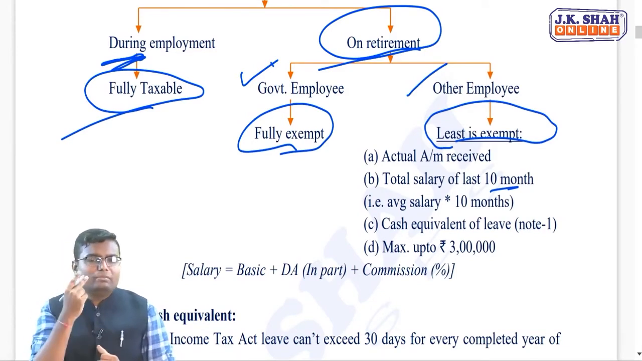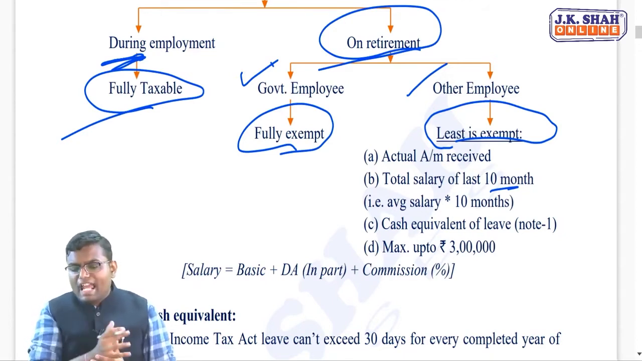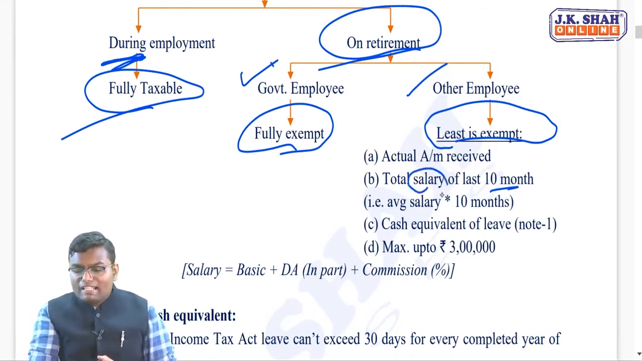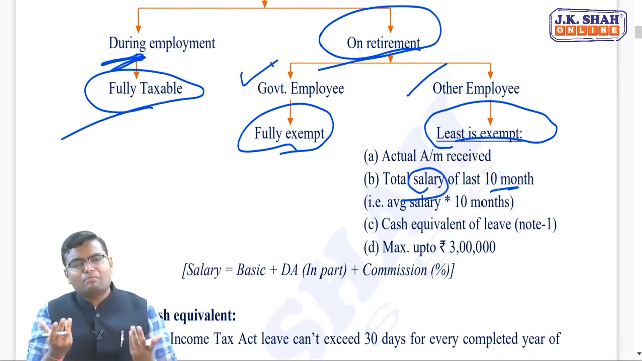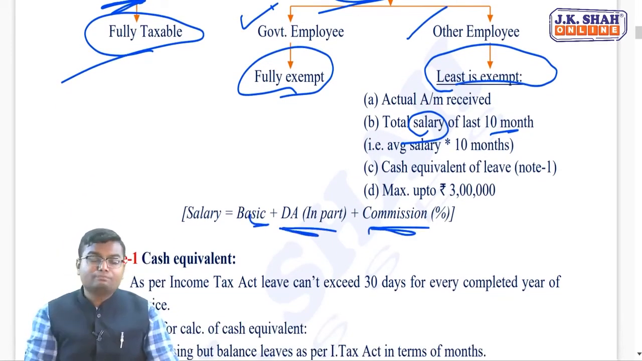In gratuity, the limit was 20 lakh. In leave salary, the limit is rupees 3 lakh. And the fourth one, which is important, cash equivalent of leave. I'll tell you what that is after a while. But here again the words total salary of last 10 months came. We have to see what is the meaning of salary. It is defined by the Income Tax Act only. So salary means over here basic plus DA percentage plus commission percentage.